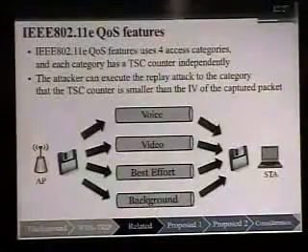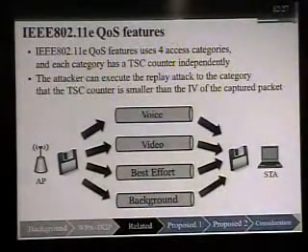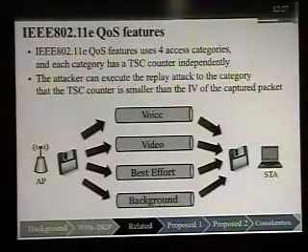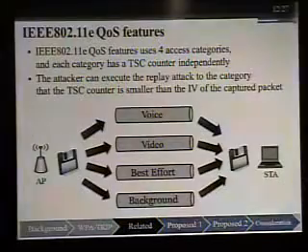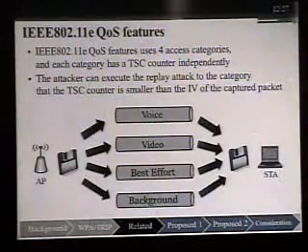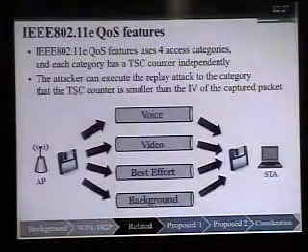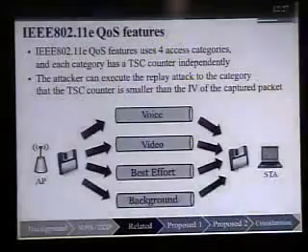Next, I'll explain the 802.11e QoS features. 802.11e QoS uses 4 access categories, and each category has its own independent TSC counter. The attacker can execute the replay attack on a category whose TSC counter is smaller than the IV of the captured packet.